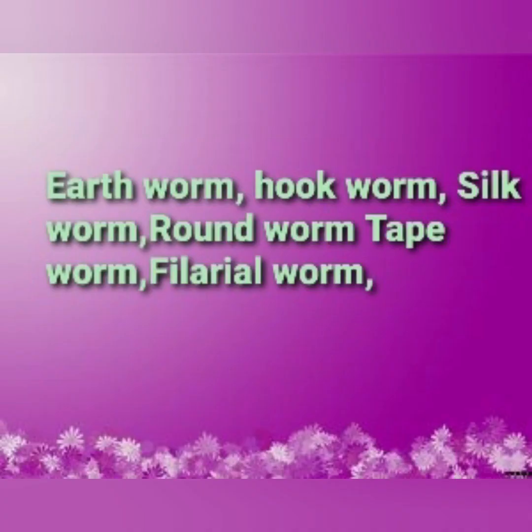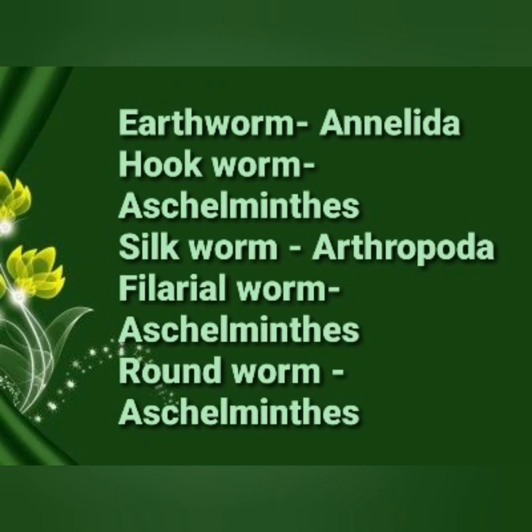Carefully note it down. Next group of organisms given: earthworm, hookworm, silkworm, roundworm, tapeworm and filarial worm. Earthworm belongs to phylum Annelida, hookworm Aschelminthes, silkworm Arthropoda, filarial worm Aschelminthes, roundworm again Aschelminthes. So carefully learn well all the questions and answers.